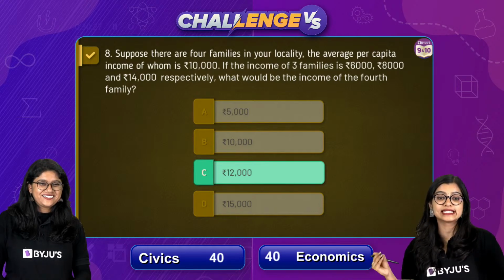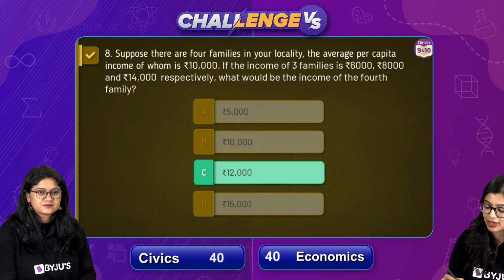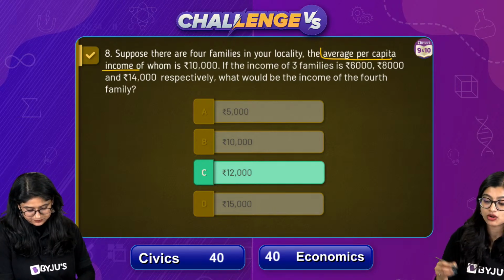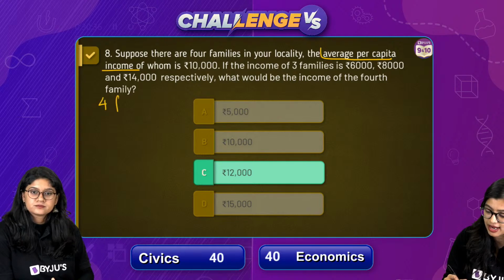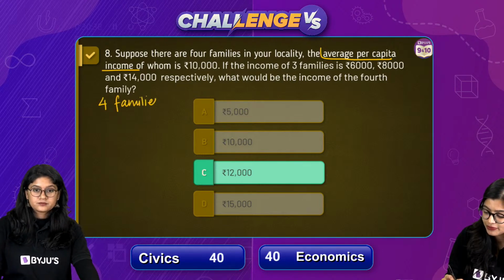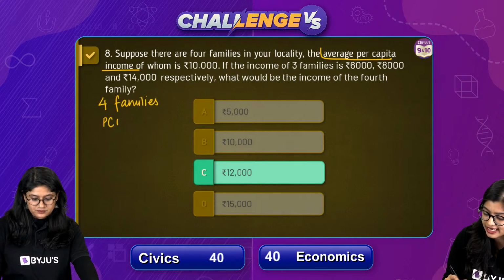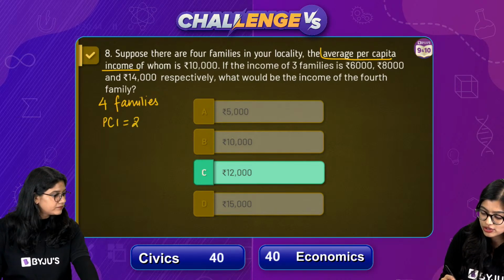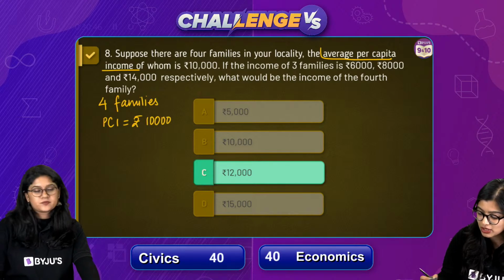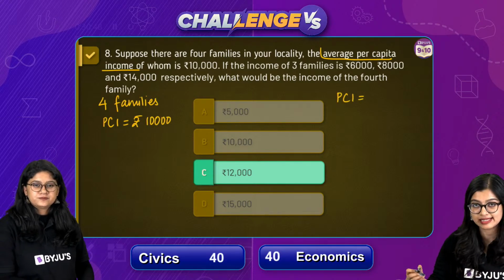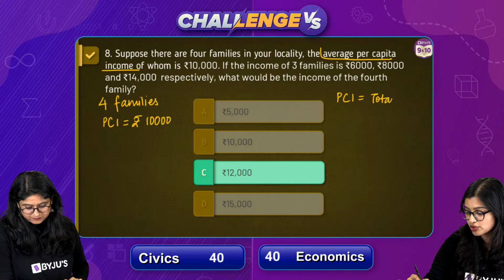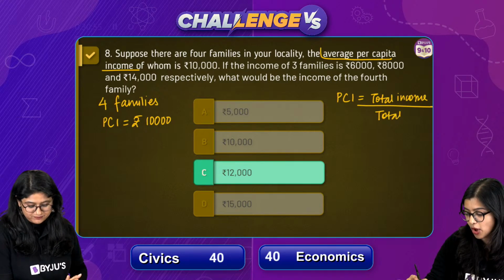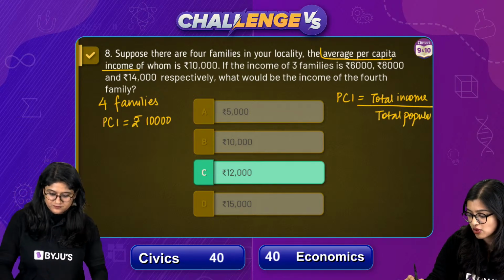Now, of course, what is given to us, right? Yes, Satvik, I'll explain this. They have said that the average per capita income is of 4 families. So they are saying that there are 4 families. And here they are saying that the PCI, the per capita income, is 10,000 rupees, right? So if it is going to be 10,000 rupees, we know that per capita income is nothing but the total income divided by the total population. That's how we will be solving it.